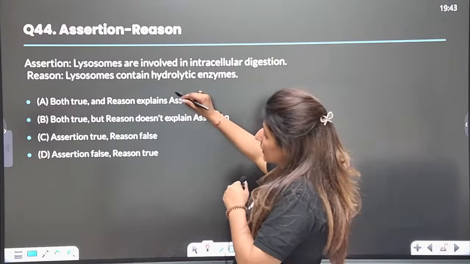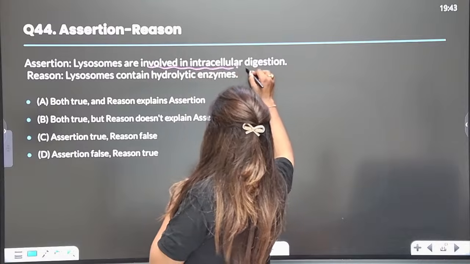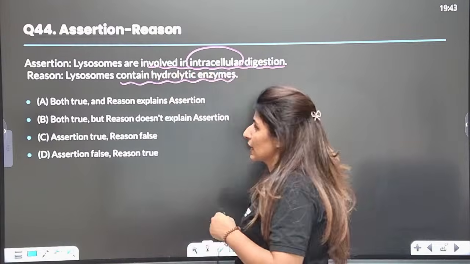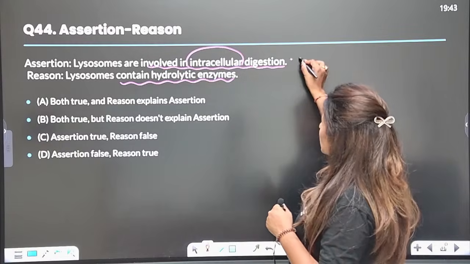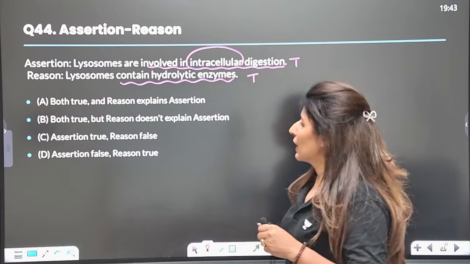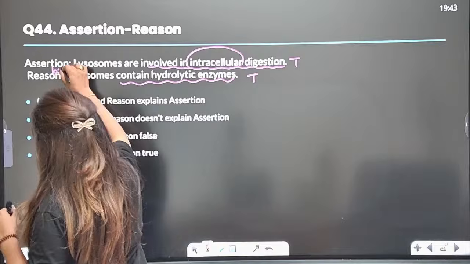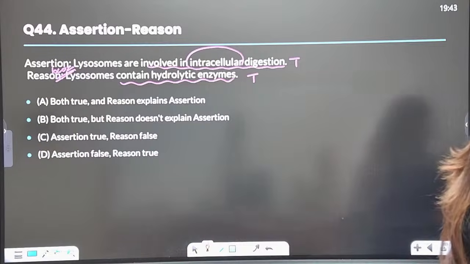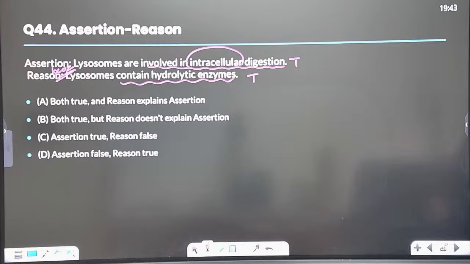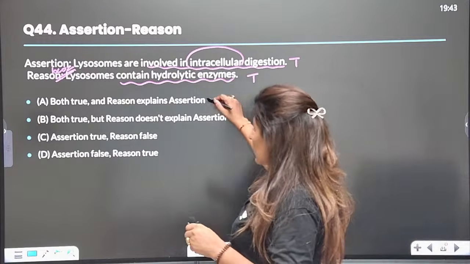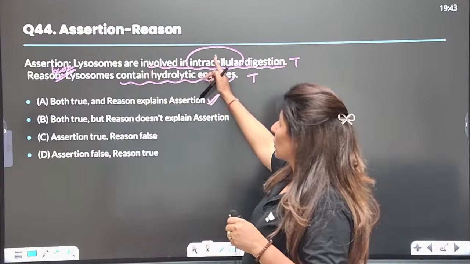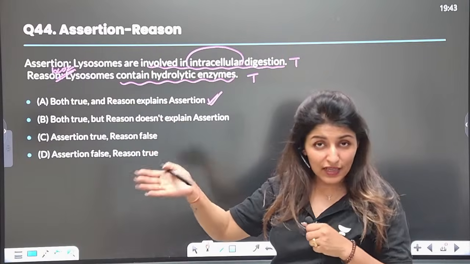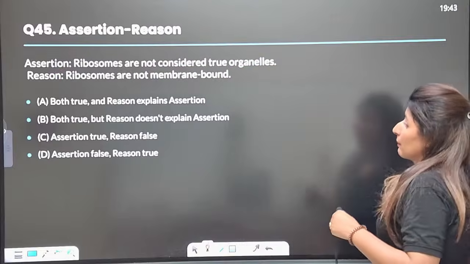Now, another practice, see, lysosomes are involved in intracellular digestion and lysosomes contain hydrolytic enzymes. Are both statements true? Yes, this is true, this is true. Now, let's put the word "because" here. Now read again and let me know the correct answer. Is it A or B? Exactly, answer is A. So lysosomes are involved in intracellular digestion because they contain hydrolytic enzymes. Clear to all? Answer would be A.